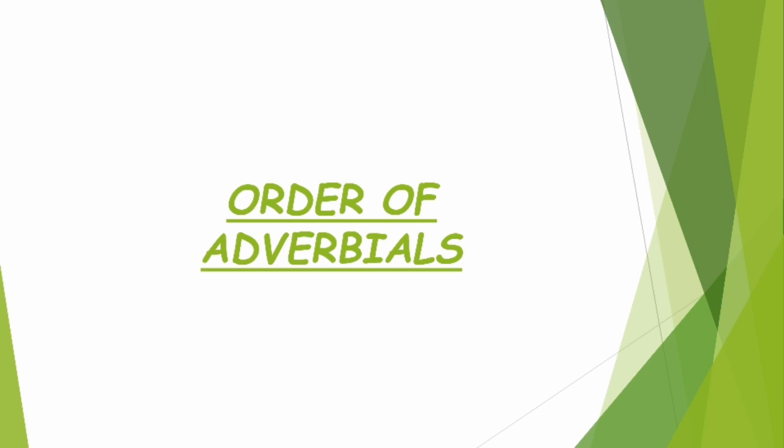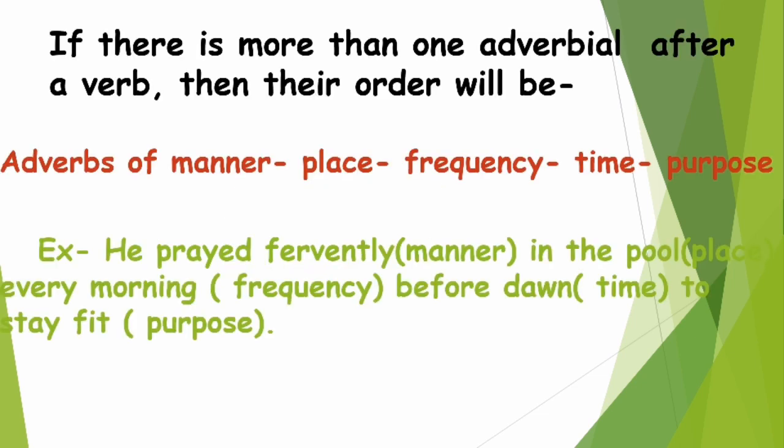Like in what order they will be placed in a sentence. कौन से order में आने वाले, क्या चीज पहले आने वाली है, and the one which will be coming at the end or mid. So we are going to see the order of adverbials in this, right? If there is more than one adverbial, like if we are having only one adverbial, then it's fine. But if we are having more than one adverbials, so what will be the order in which they will be placed in a sentence, right? So this here is an order. Just see. Adverbs of manner.